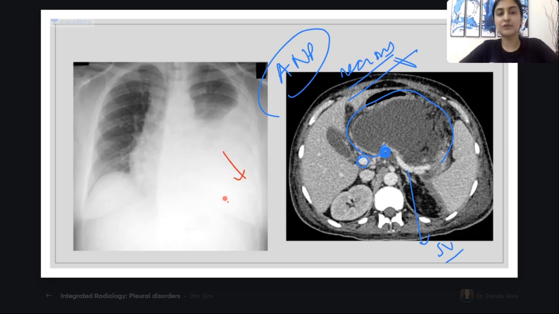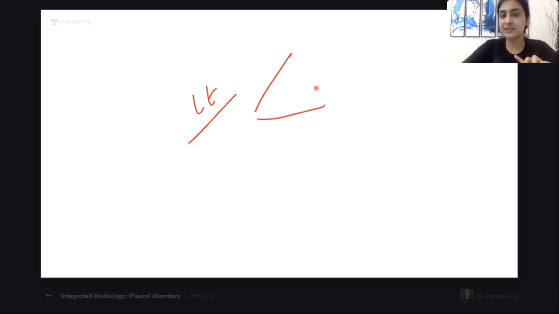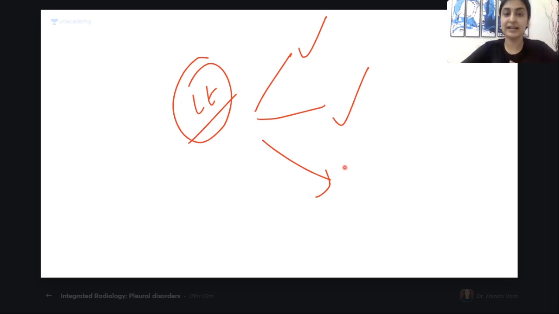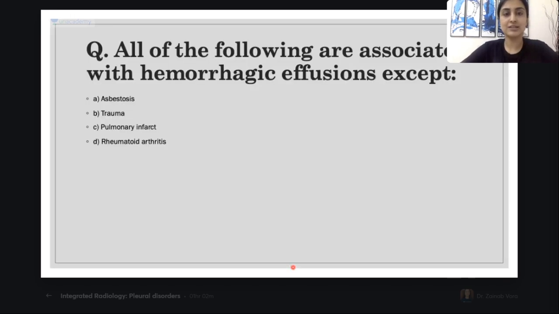Again, tell me what will be the glucose level in this effusion? What will be the glucose level here? Low. Very good. What will be the amylase level here? High. Amazing. So left-sided effusion, 2 causes done: pancreatitis, esophageal perforation. What is the 3rd cause which is pending, guys? The 3rd cause, which is more common on the left side, yes, it is aortic rupture. And the most common aortic rupture will occur secondary to trauma.